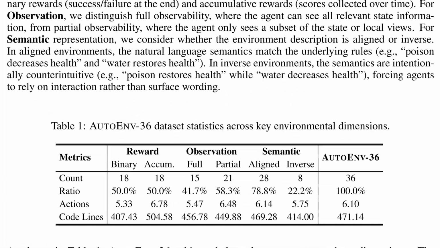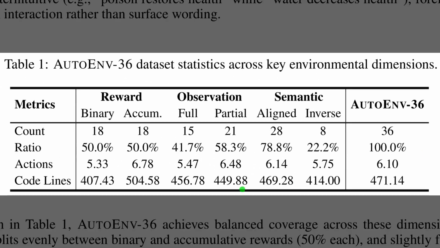Table 1 spells out what kinds of worlds AutoEnv 36 actually contains. The table shows that rewards split evenly between binary win or lose setups and accumulative score-based setups, and observations lean slightly toward partial information, which better reflects real tasks. Semantic columns report that most environments use intuitive descriptions, while a smaller group intentionally misleads the agent. The bottom rows report moderate complexity, with roughly 6 available actions and around 470 lines of code per environment.